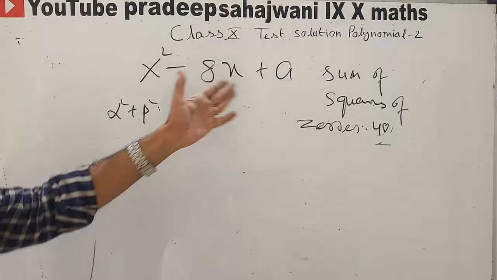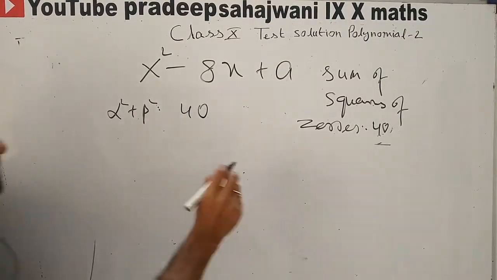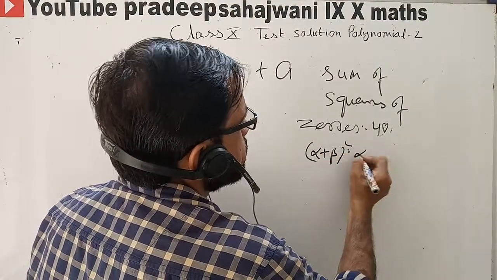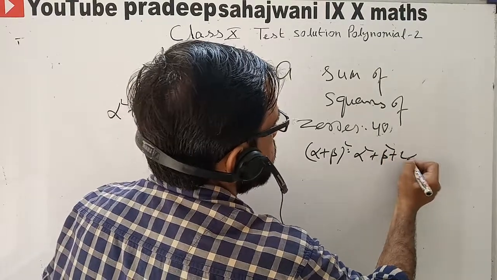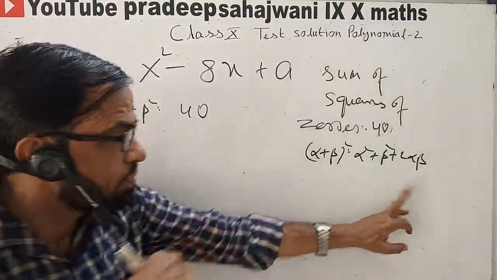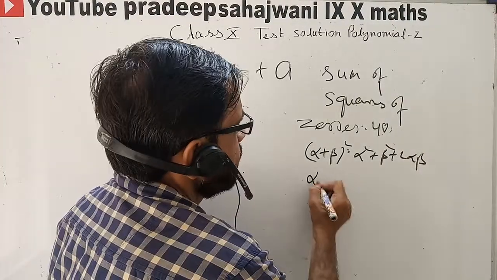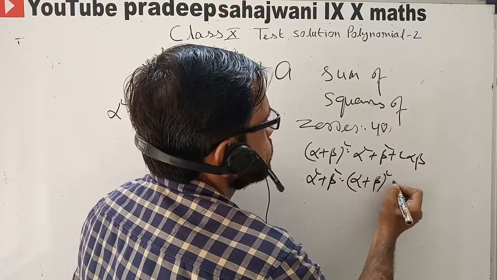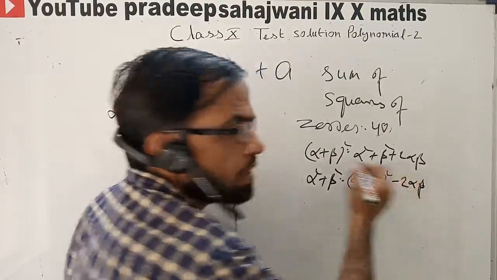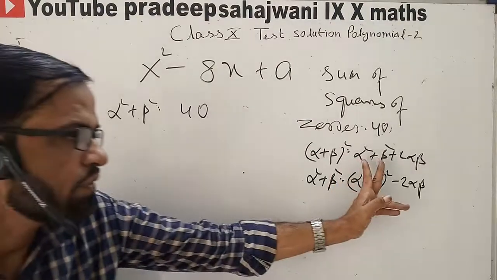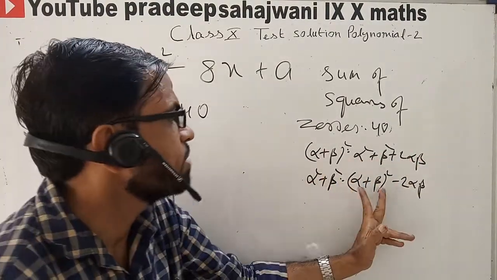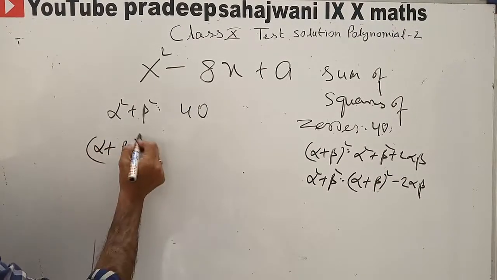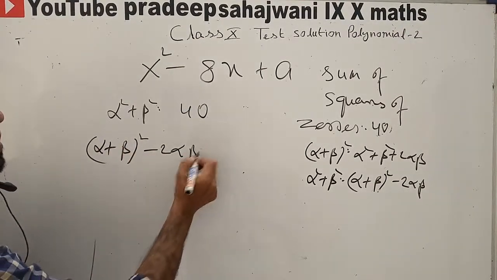So we can't use alpha beta directly, and you know about one important relation that we can deduce by the identity: alpha plus beta whole square is alpha square plus beta square plus 2 alpha beta. Okay, visible? So can we write here alpha square plus beta square is equal to alpha plus beta whole square minus 2 alpha beta? 2 alpha beta will be shifted here.